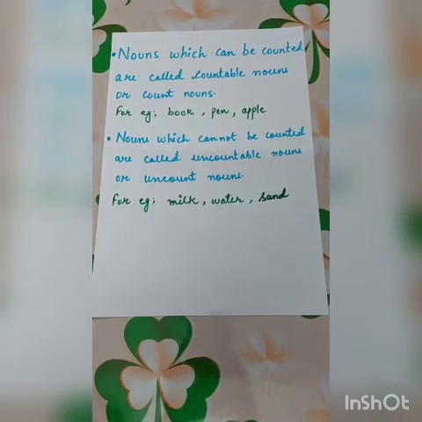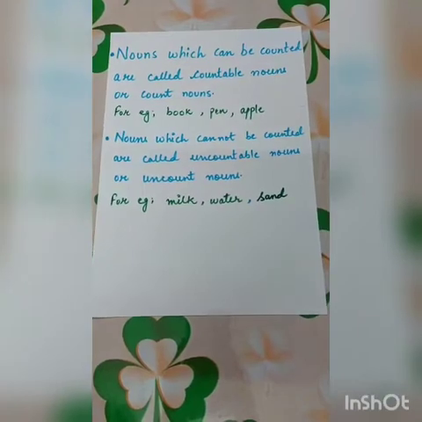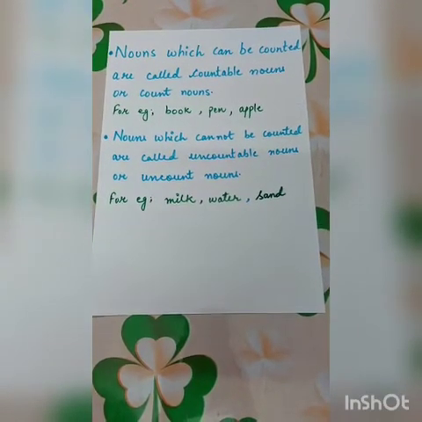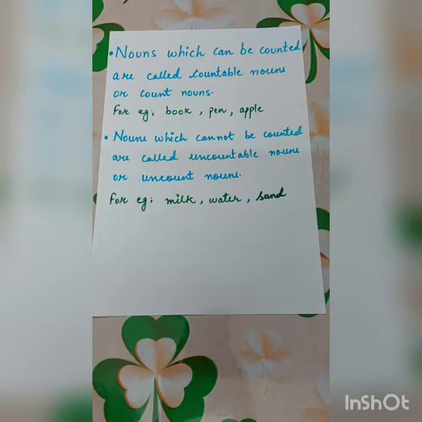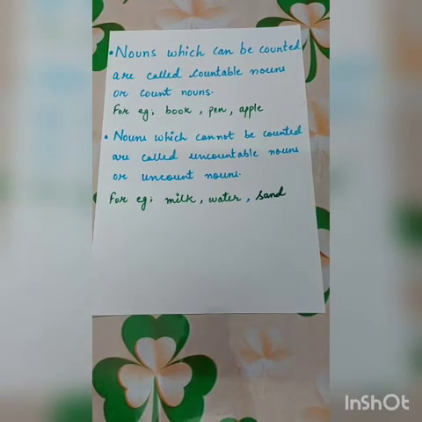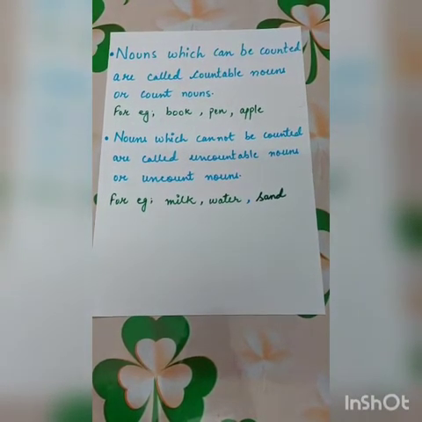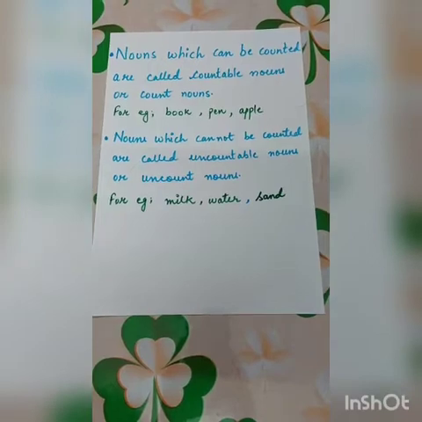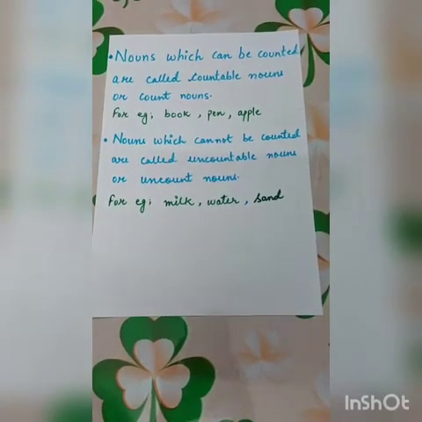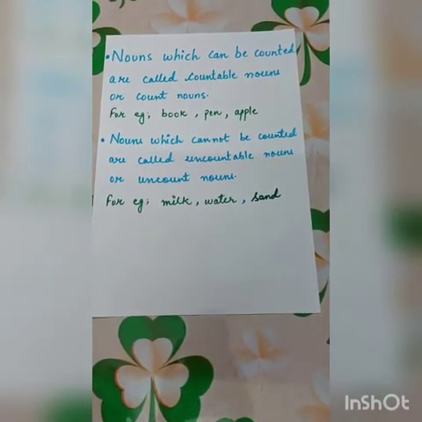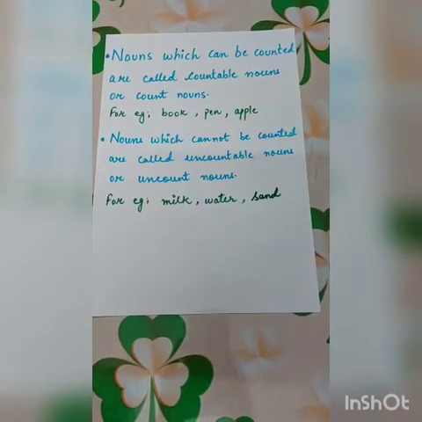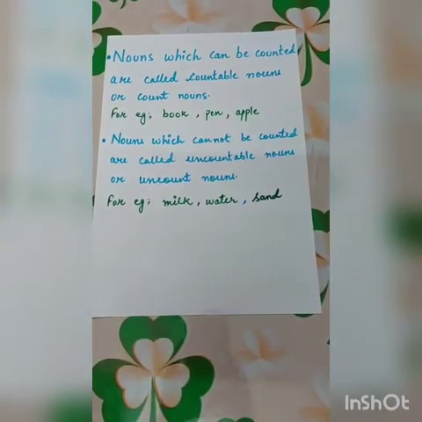And uncountable nouns are those nouns which cannot be counted. So, nouns which cannot be counted are called what? They are called uncountable nouns or uncount nouns. For example, milk, water, sand.